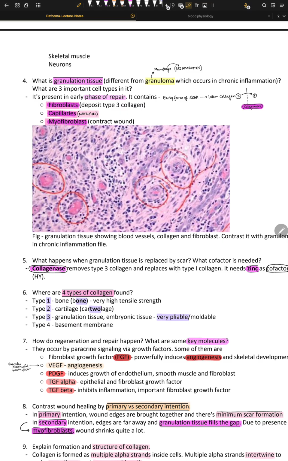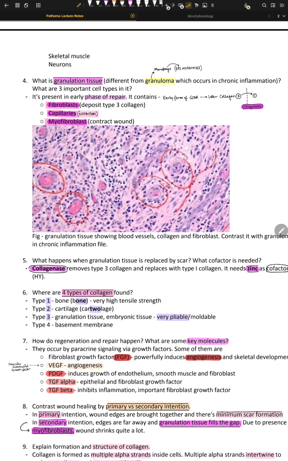Now this granulation will be followed by angiogenesis, the formation of blood vessels. And then we have something called fibroblast activities. And in the end, we will have epithelialization, right? The epithelial layer will be formed over this whole thing. And then in the end, we will have the remodeling phase. That's the collagen turning into type 1 from type 3.